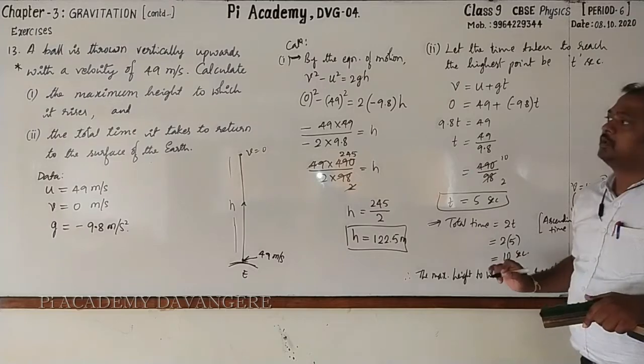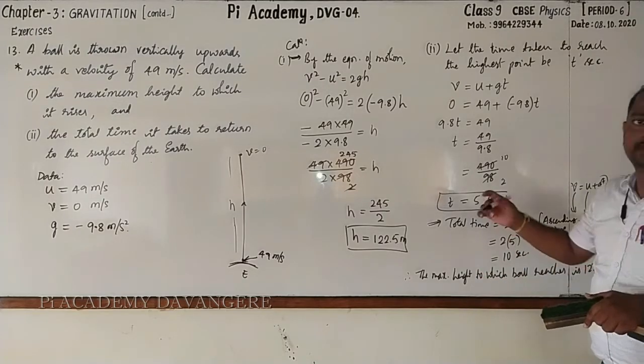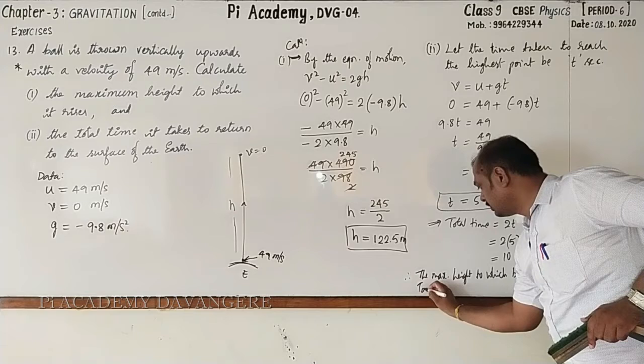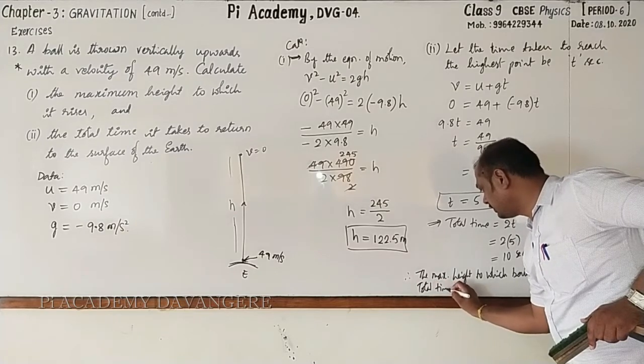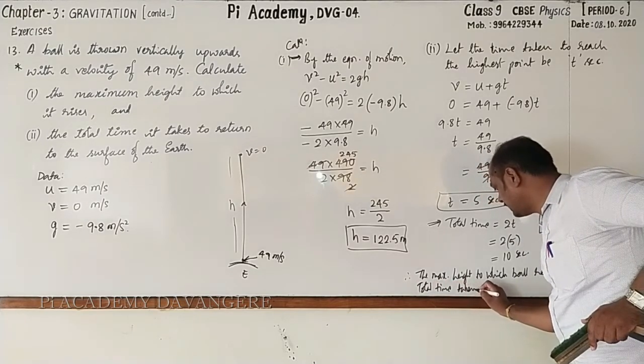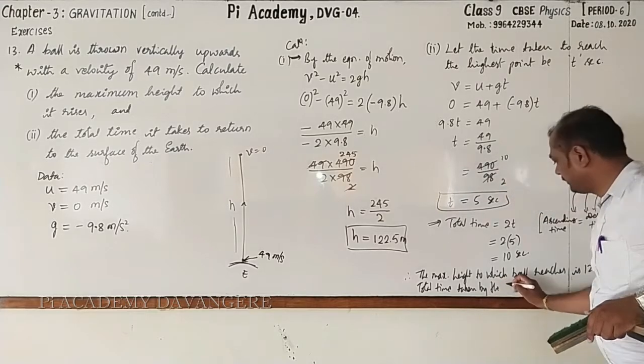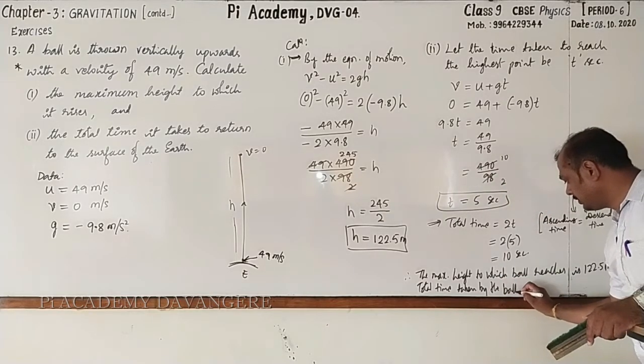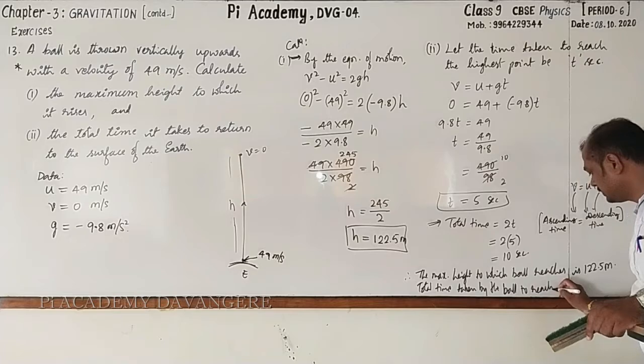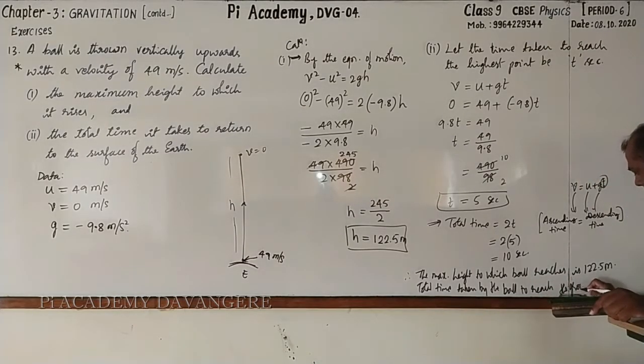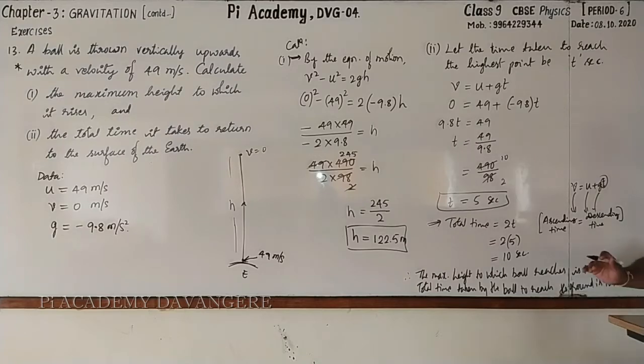Next, the time taken to return to the surface. Total time taken by the ball to reach the ground. How much? It is 10 seconds.